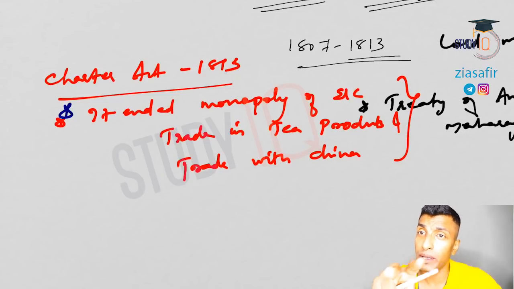So you cannot make a comparison between the present situation and that situation, 1813 and 2020. Now when we are inviting the companies or the MNCs, multinational corporations, this situation and that situation are entirely different. Now we have our own democratically elected government. We can make our own rules and regulations, but at that time it was not possible.